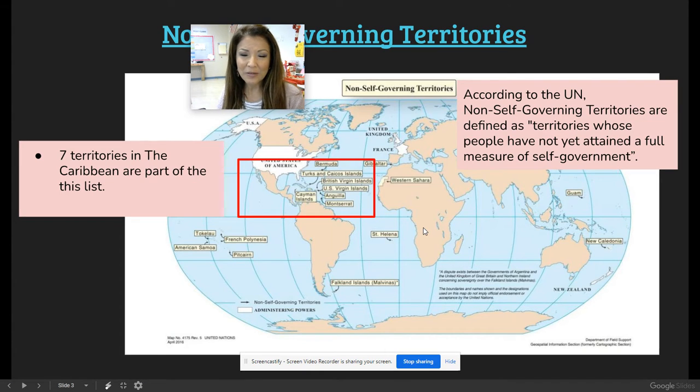Okay, so there are 7 territories in the Caribbean that are part of this list. So right here, Bermuda, the Turks, the British Virgin Islands, the U.S. Virgin Islands, Anguilla, Montserrat. I don't know why I love that name. As a name, Montserrat, it's beautiful. And the Cayman Islands. According to the UN, non-self-governing territories are defined as territories whose people have not yet attained a full measure of self-government. So these are non-self-governing territories.